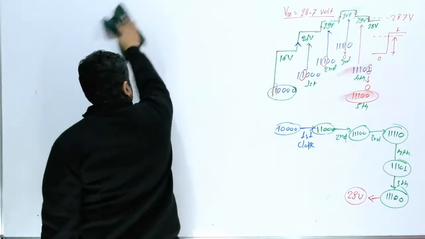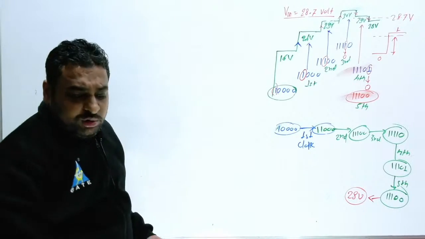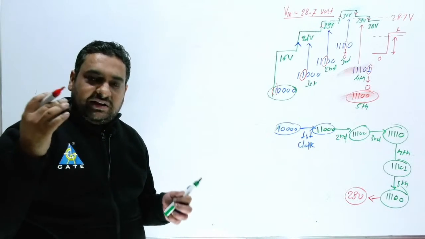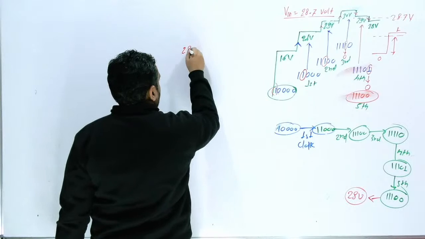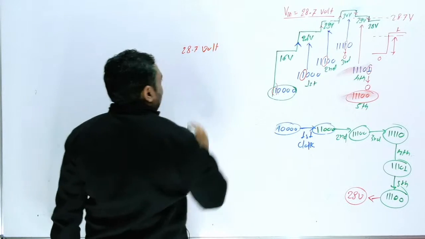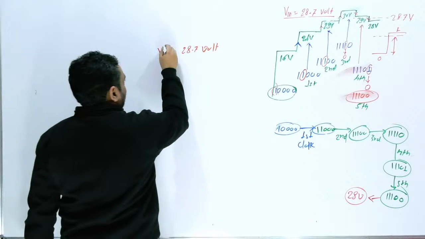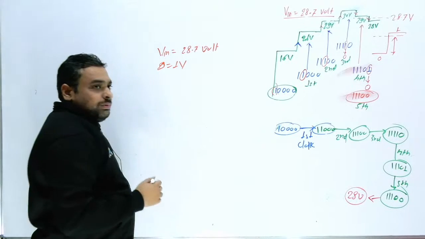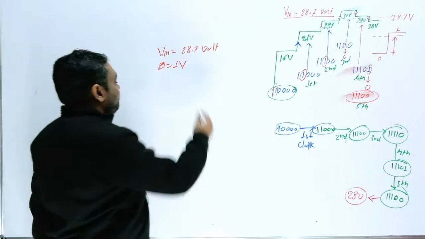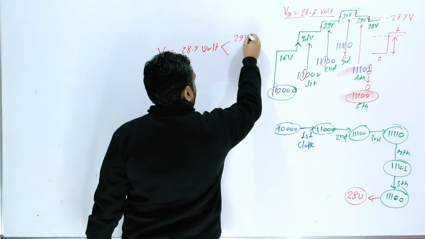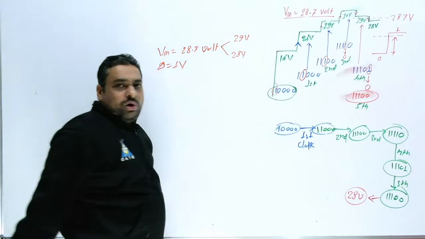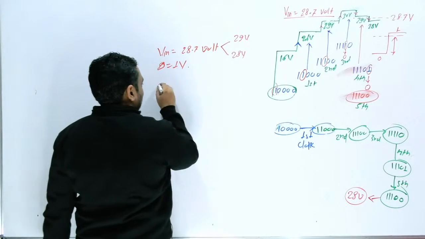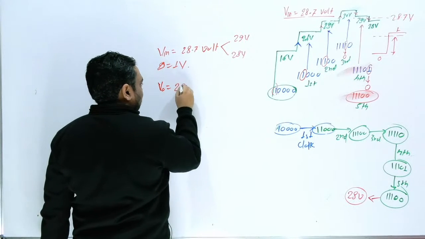Now suppose in the GATE exam the same question is asked by the examiner. Suppose Vin is 28.7 volt, and the step size del is 1 volt. So where will this stop? Step size is 1 volt. So for 28.7, you have two steps, 29 volt and 28 volt. And already I told you, always you have to stop at the lower level. So your output V0 will be 28 volt.